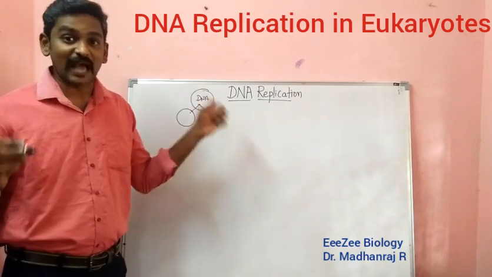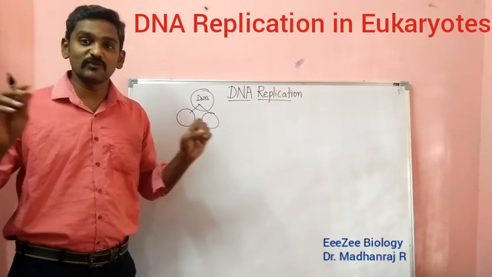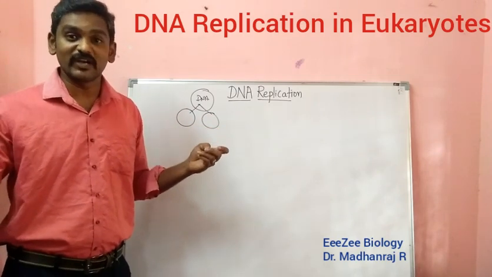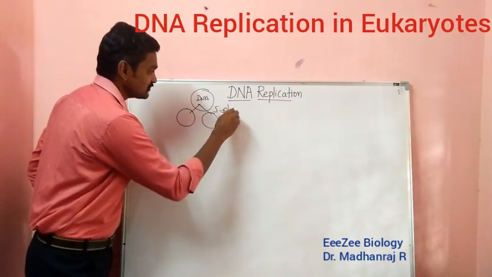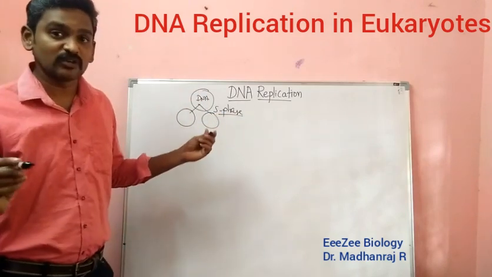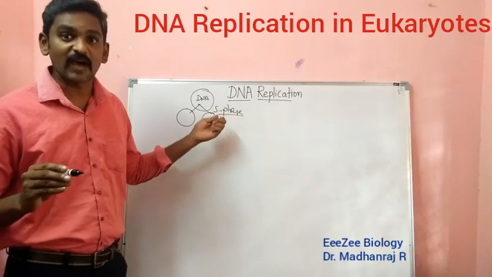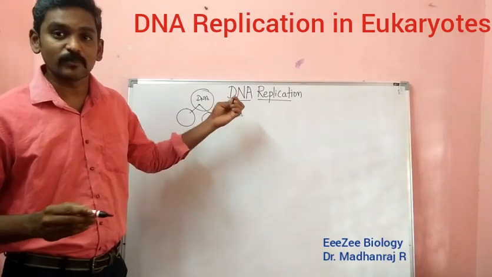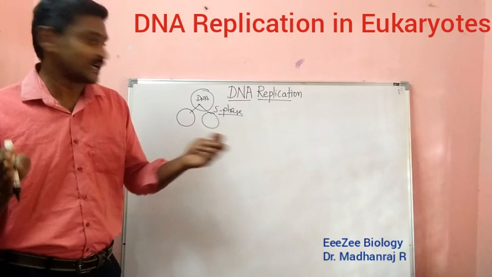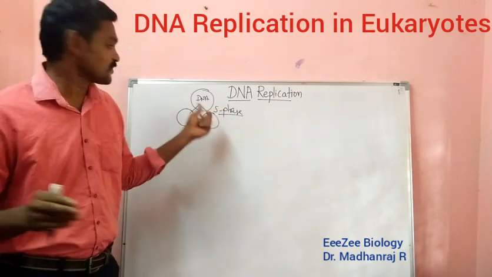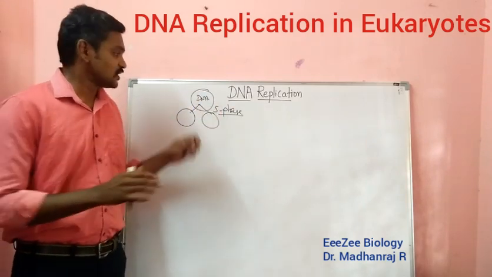So when does this happen? As you all know, during the cell cycle you have the G1 phase, G2 phase and M phase, and in between you have the S phase. The cell cycle starts with the G1 phase, followed by the S phase. After the S phase comes the G2 phase, and then the cell enters the mitotic phase. Only during the mitotic phase does the cell divide. So before dividing, in the S phase, that means the synthesis phase, the DNA will be replicated. The replication of the DNA takes place during the S phase. That is the idea here.